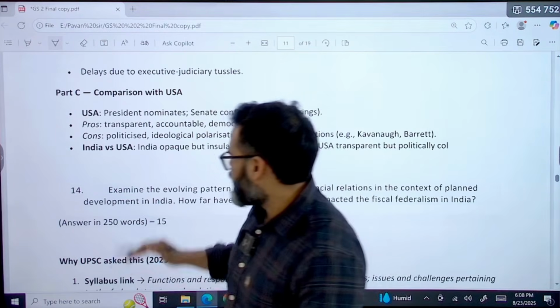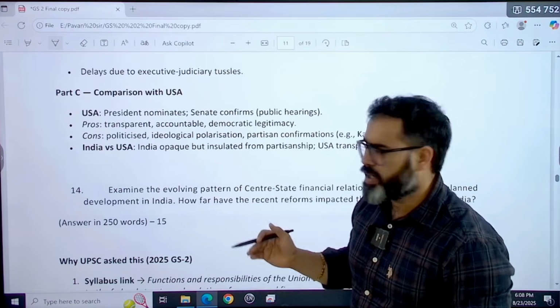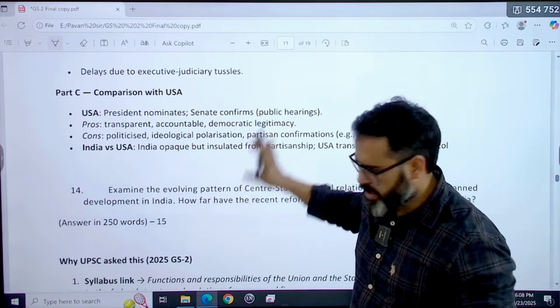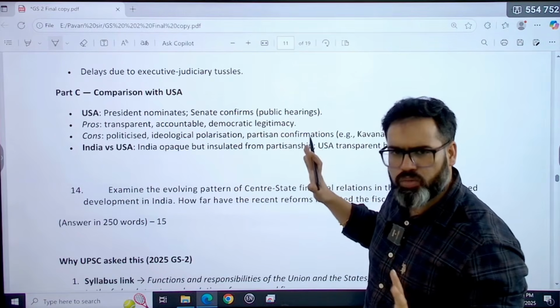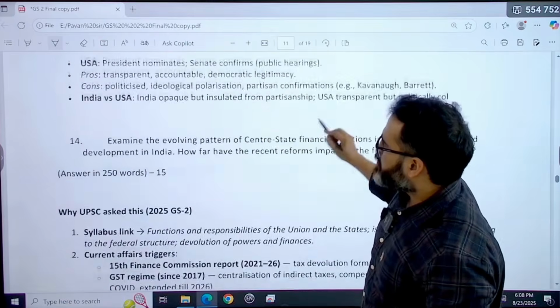That is very easy. This thing I have already covered in class also. If you have covered the judiciary chapter already, I think a few of the batches I have already covered. So this is a very easy, straightforward question, not to be understood as a very difficult question. No, not at all. Now question number 14.